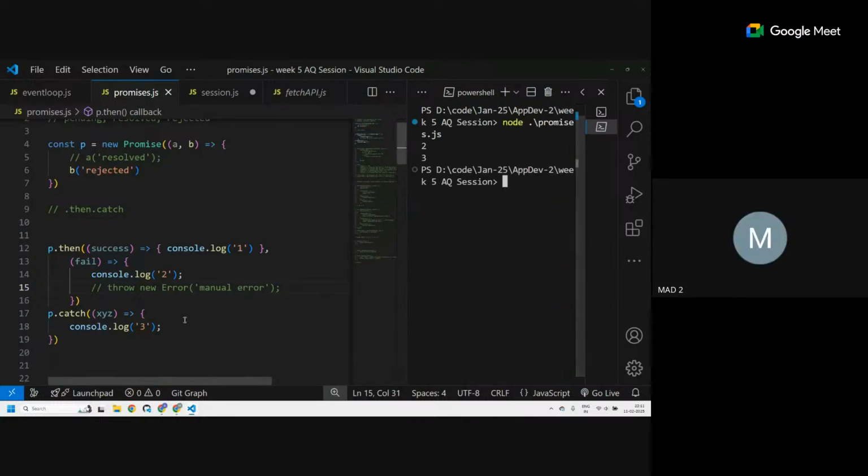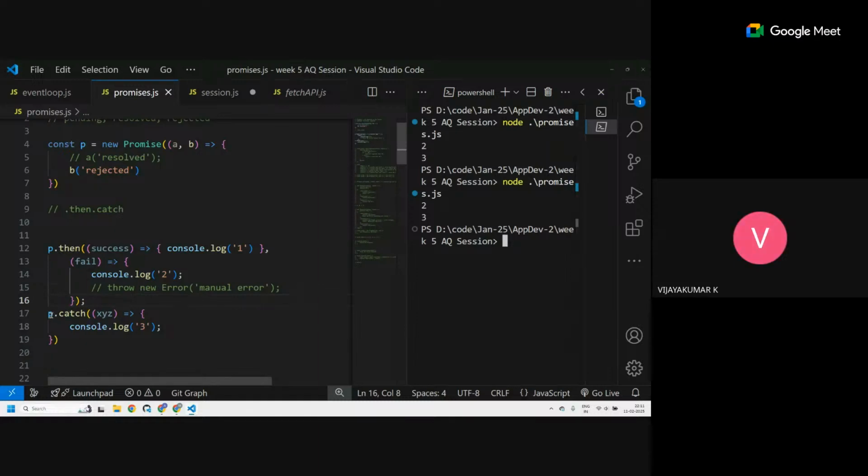Two got printed and p dot catch. Okay, so these two are behaving like two separate values, like p dot then and p dot catch. So similarly, if you have a colon over here, it should work the same. That's what I'm thinking. Yeah, so it's essentially working like two different values.